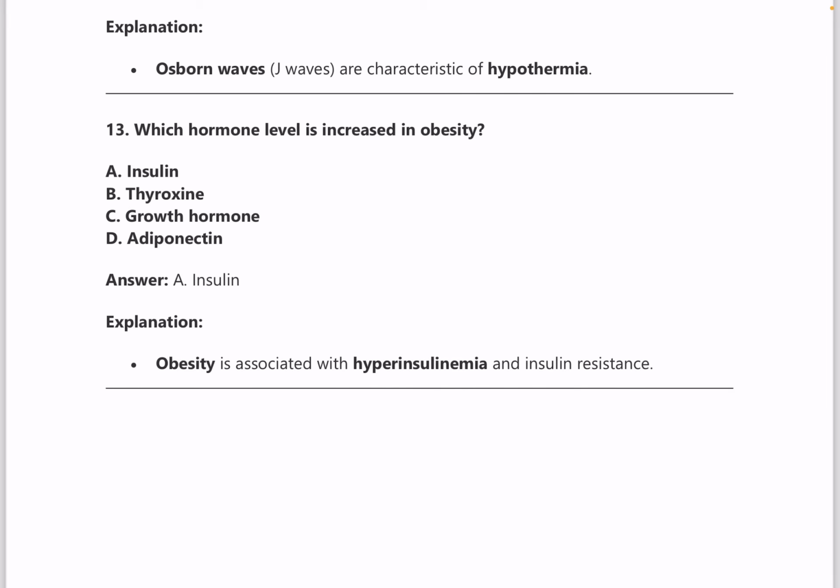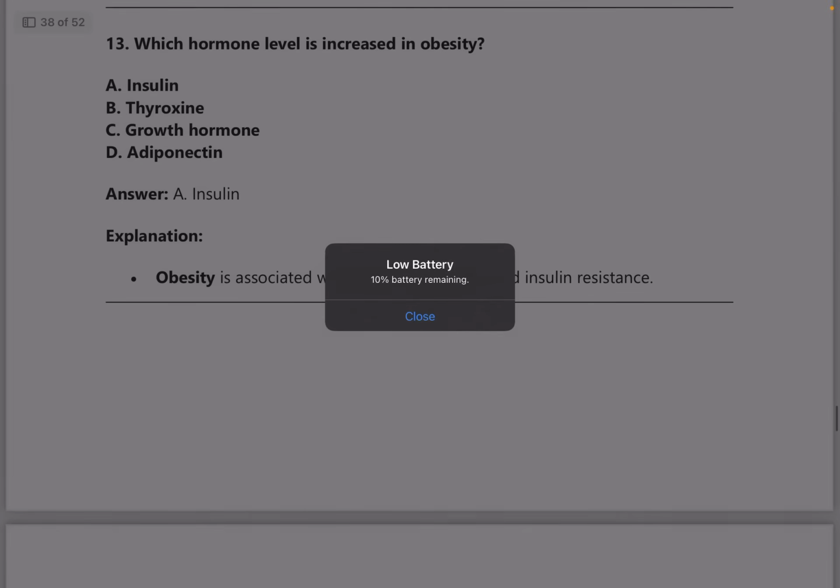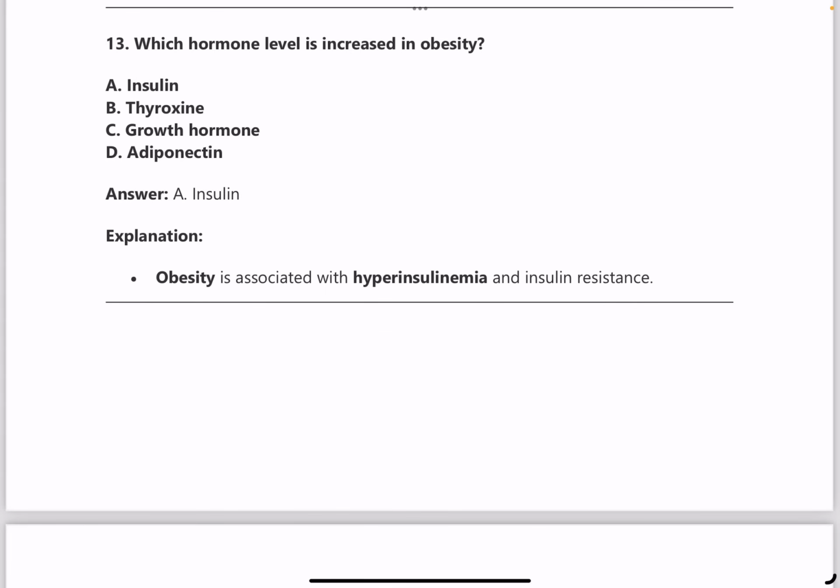Just Google it and find out. Very important, all these ECGs are something very, very important. A lot of questions keep coming up from ECG, and don't miss out on it.